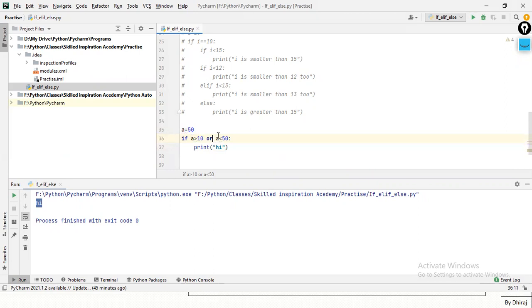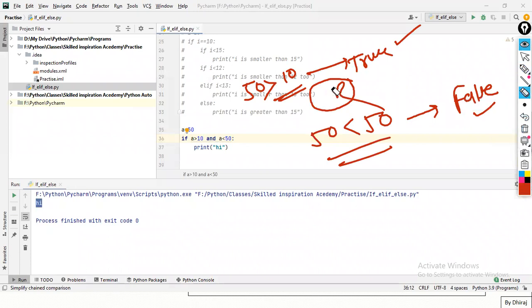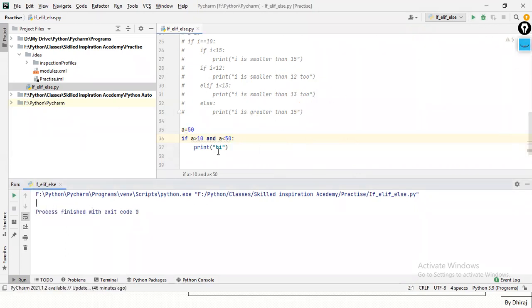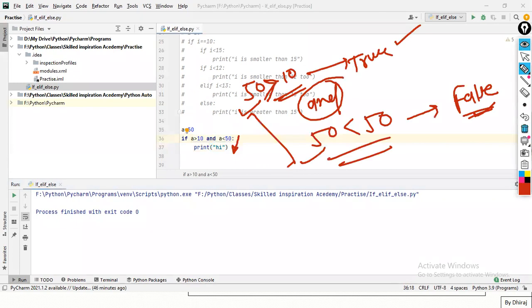Suppose I change it to and. and is also a reserved keyword. Here, 50 is greater than 10, this condition is true. 50 is less than 50? No, this condition is false. So in an and statement, we want both conditions to be true, and only then will my interpreter go inside this if block. Let's run it. I'll get nothing. See, I'm not getting anything here, which means my interpreter does not go inside. Clear about and and or? Any issues in and and or?